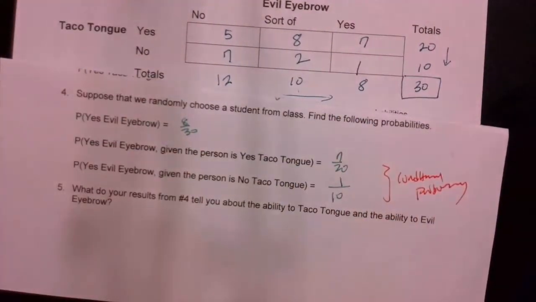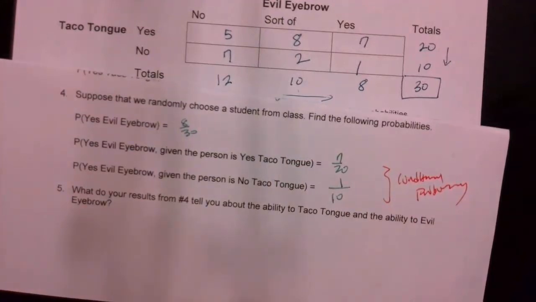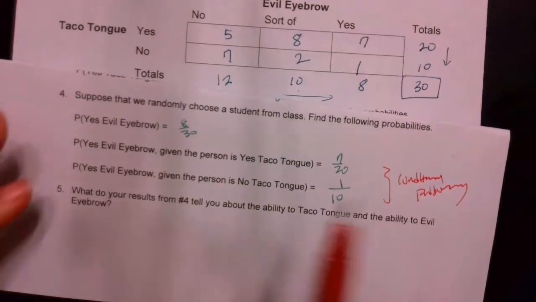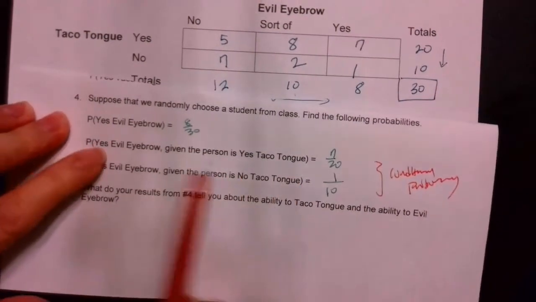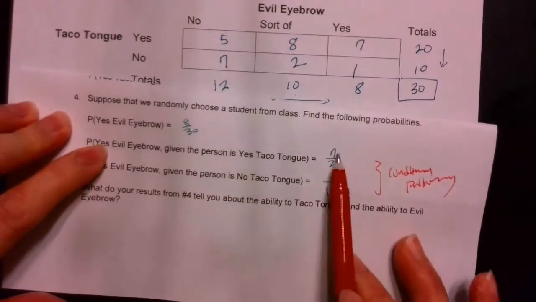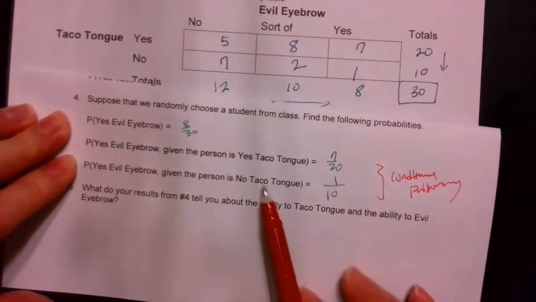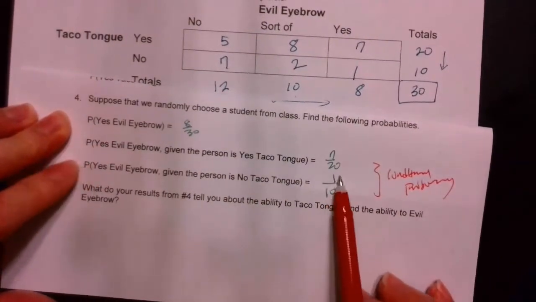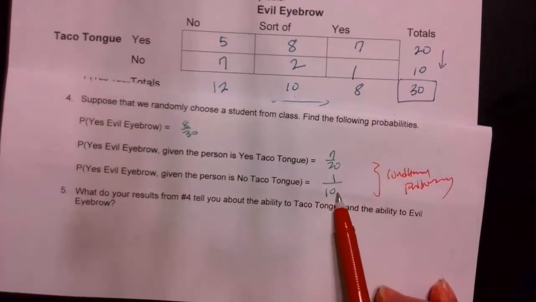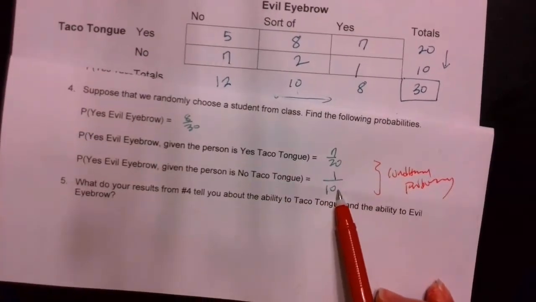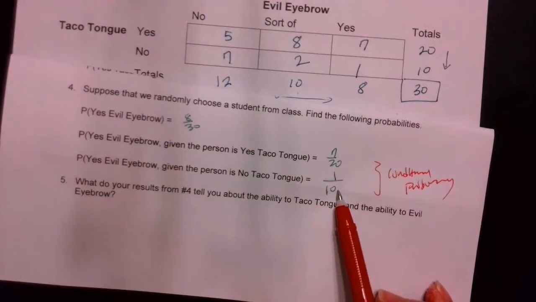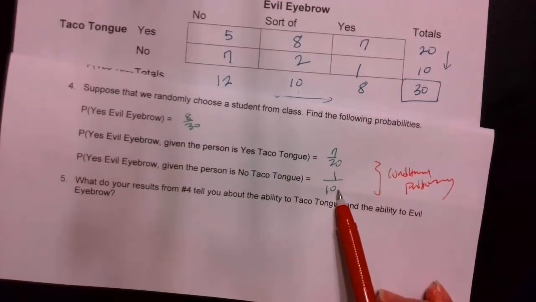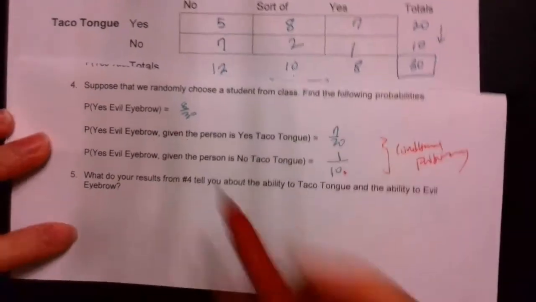Okay? Alright, what do the results from number 4 tell you about the ability to taco tongue and the ability to evil eyebrow? What do you think? If you can taco tongue, you can do the evil eyebrow 7 over 20. If you can't, you can do 1 out of 10, so it's pretty small. So I'll say, if a person can do a taco tongue, they are more likely to be able to do evil eyebrow than if they couldn't do the taco tongue.